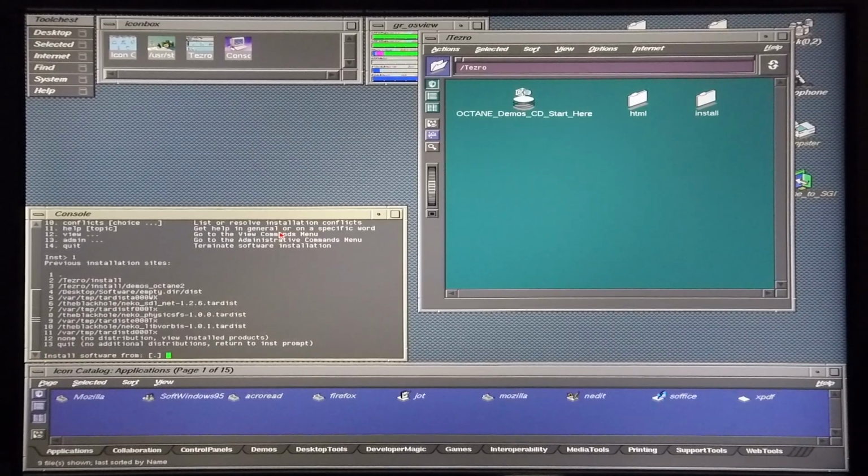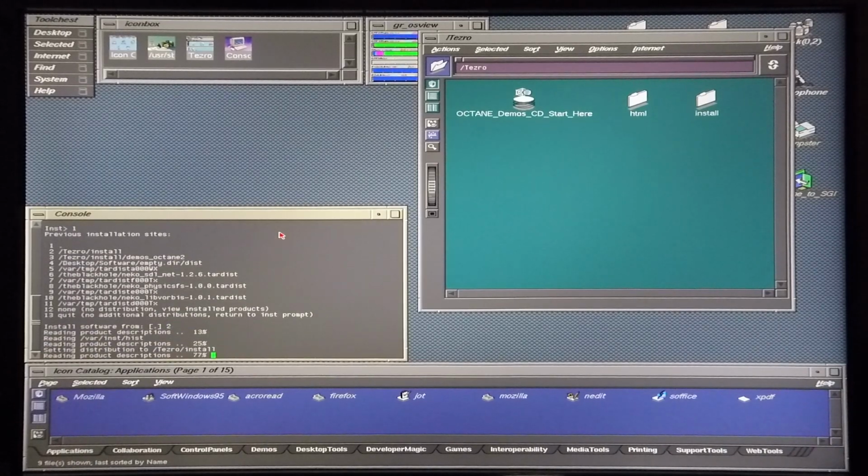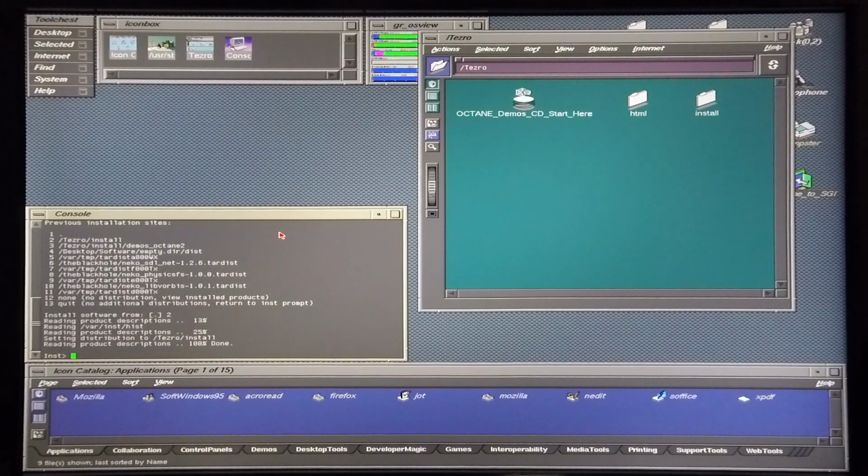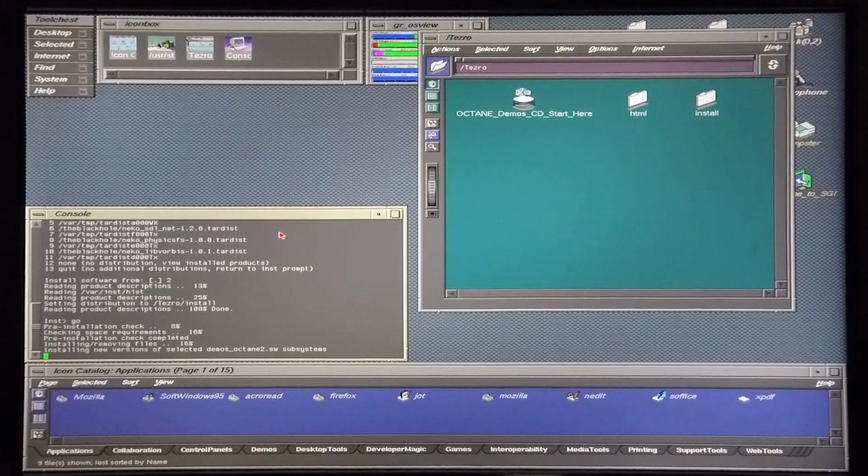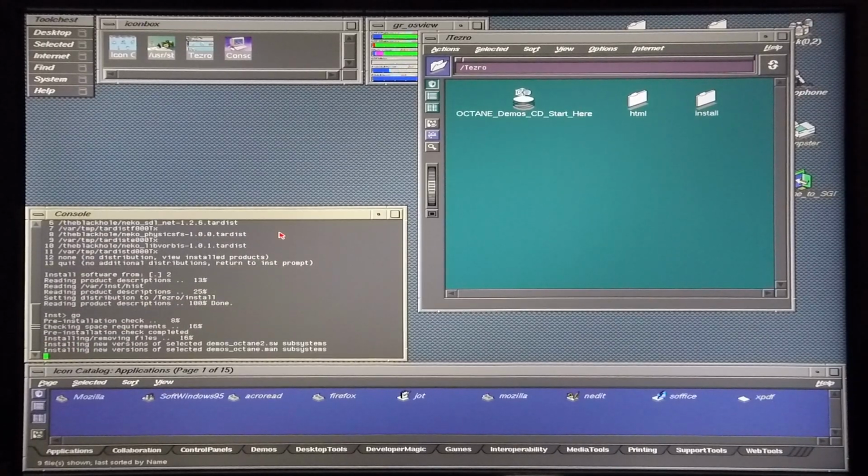and then I'm going to select 2 and there it reads the product descriptions. Okay, and then I'm going to hit the go command. And there it starts to install the demos.